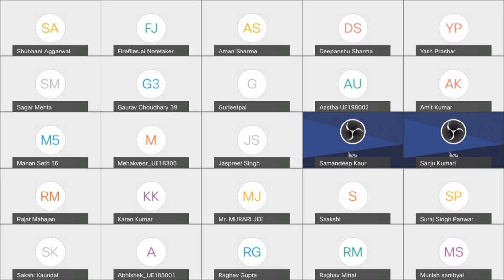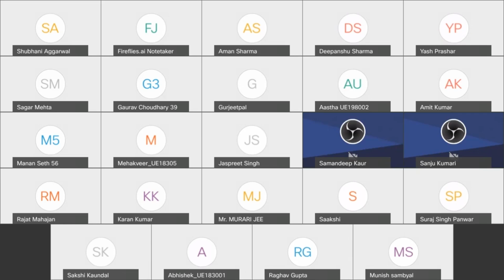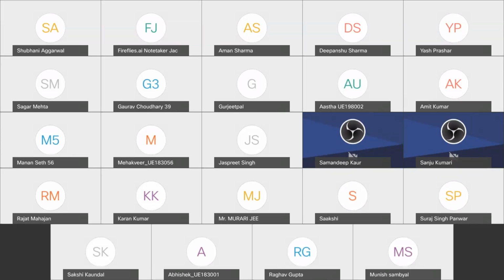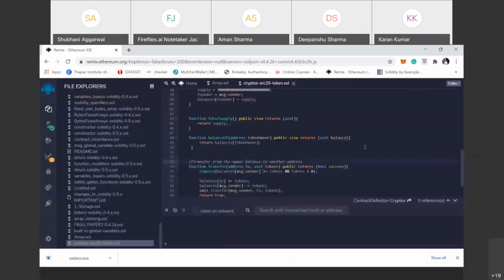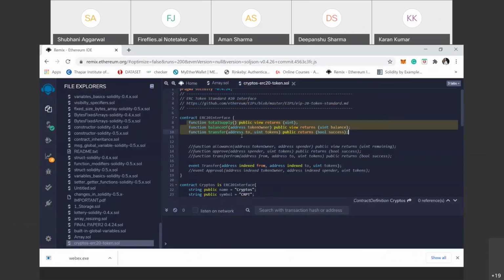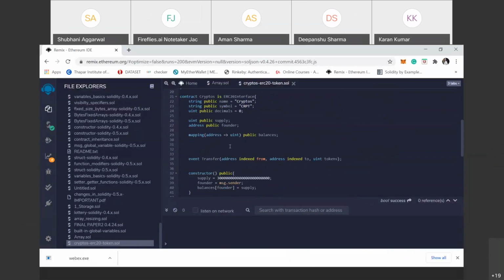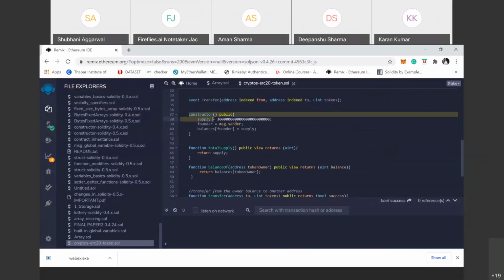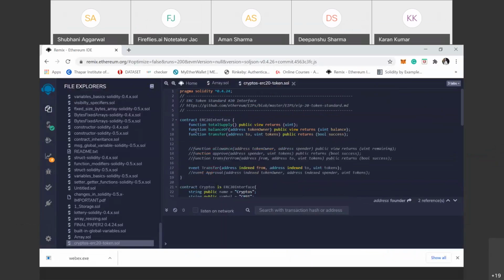So, here is the full code. That is the 3 functions. I have just opened the previous file that I made during practice. These have the 3 functions, and this is the constructor of the same. Here we defined founder, we defined owner, and we defined 3 functions.